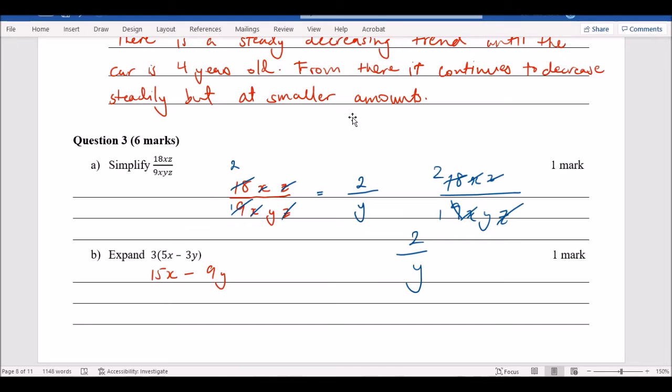Wait, what did you say it was invisible what? The 1. Because you don't need that 1, there's no point in putting it. 18 and 9, what was it? Oh, 9. You can divide both by 9.